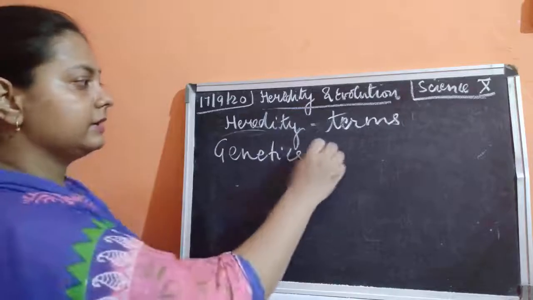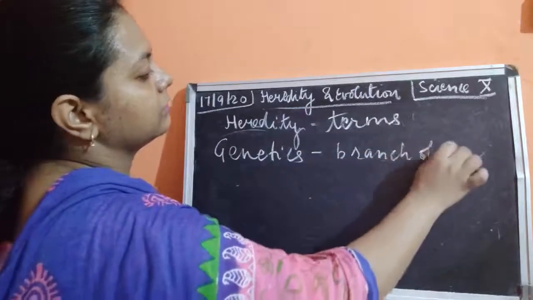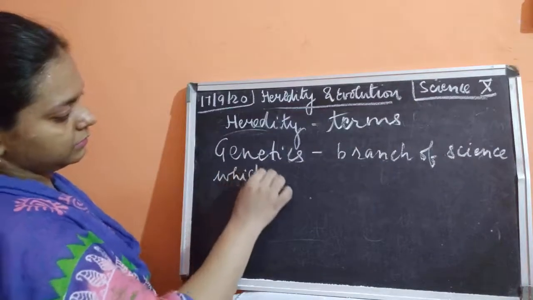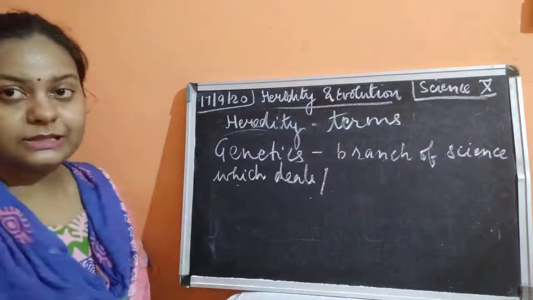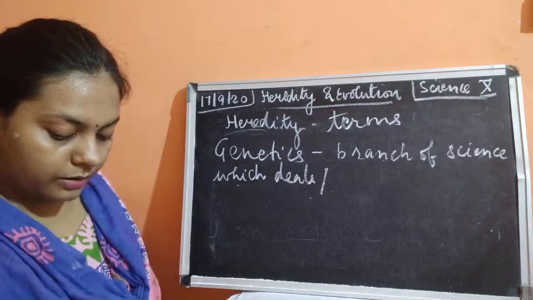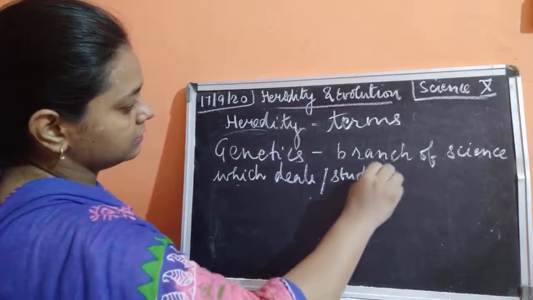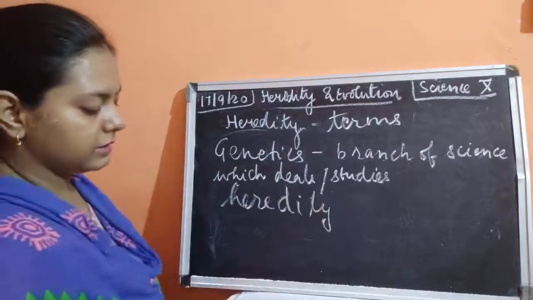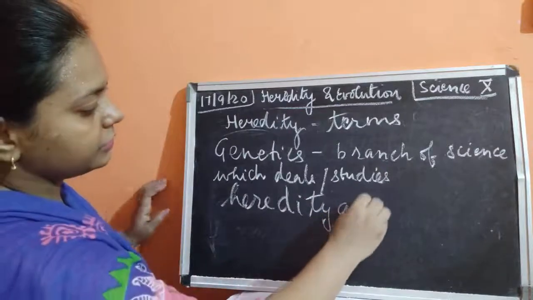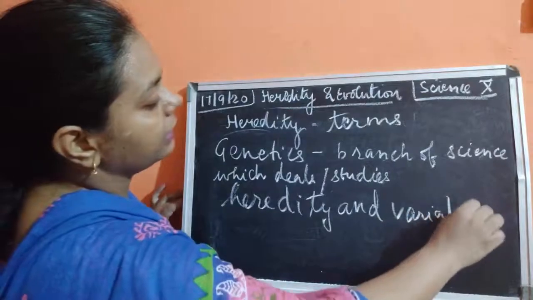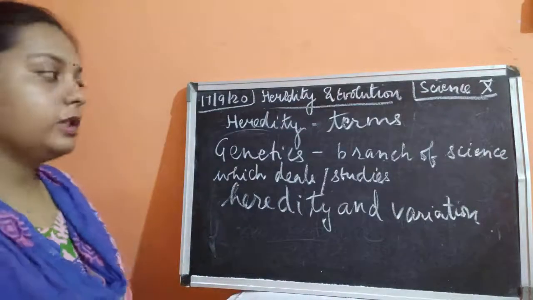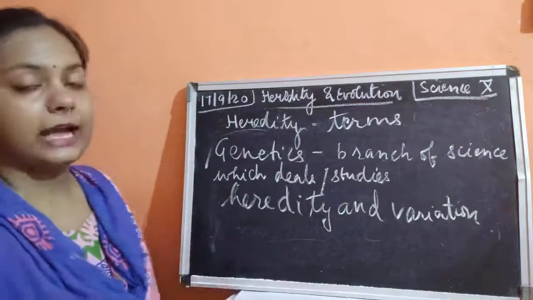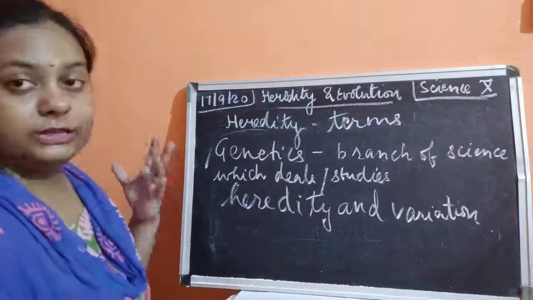It is a branch of science which deals with the study of heredity, evolution and variation. You have studied the word variation; the traits, the features, the characteristics, all these are included in that science called genetics. So genetics is a branch of science which deals with the study of heredity and variations.